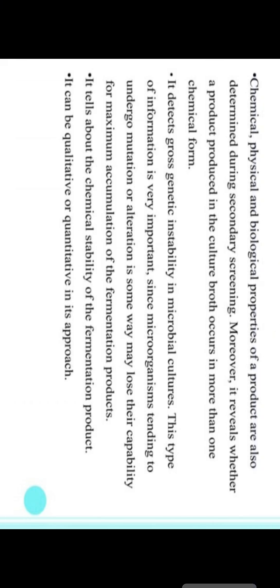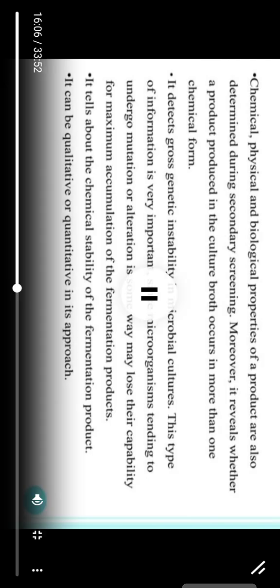The end product formed as a result of their metabolism accumulates during their lifespan and is released into the media, from which it is extracted for human use, and it has high commercial value.